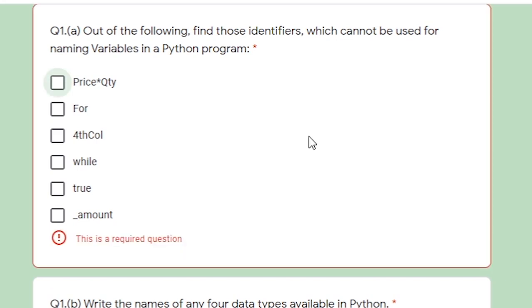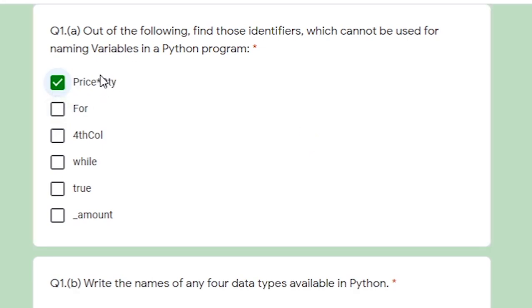So, according to the rules, the correct options of this question are price into quantity, because we cannot use the special symbol in an identifier. Next is fourth column, because an identifier cannot start with a digit. And next is while, because while is a keyword.